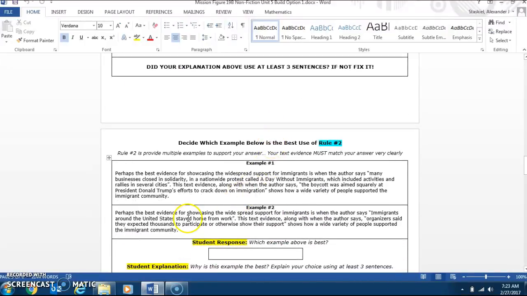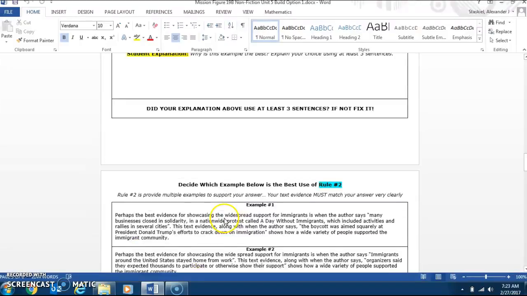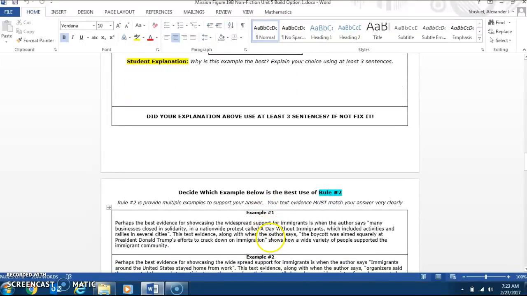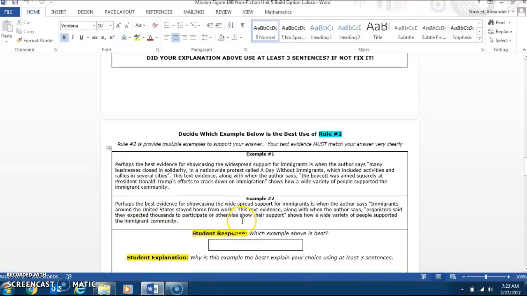In example 2, we have perhaps the best evidence for showcasing the widespread support for immigrants is when the author says, immigrants around the United States stayed home from work. Perfect. That supports our answer up here. And this text evidence, along with when the author says organizers said they expected thousands to participate or otherwise show their support.